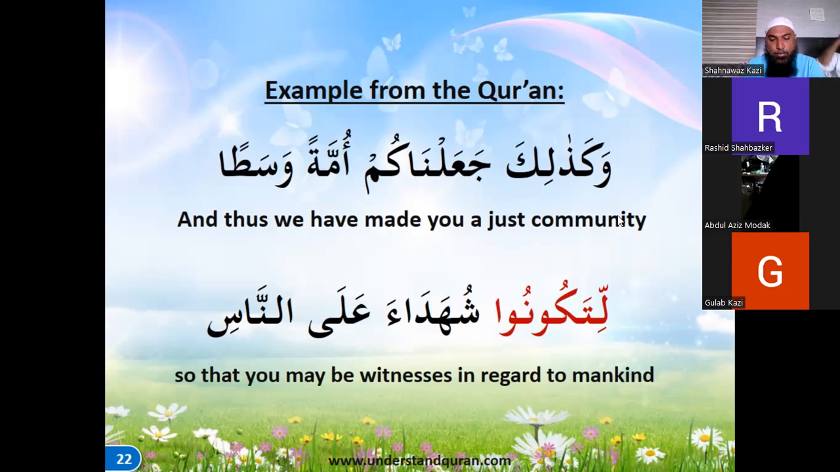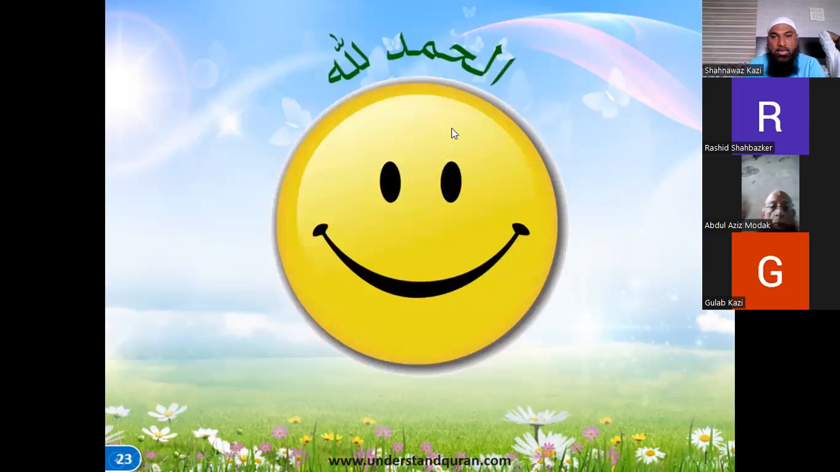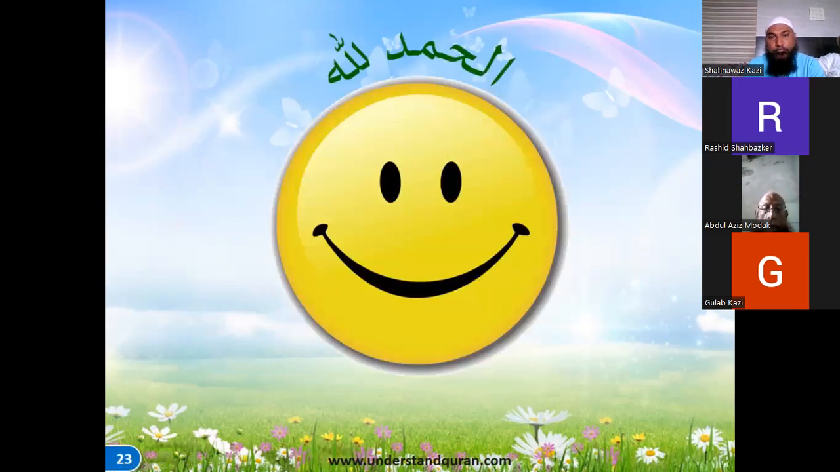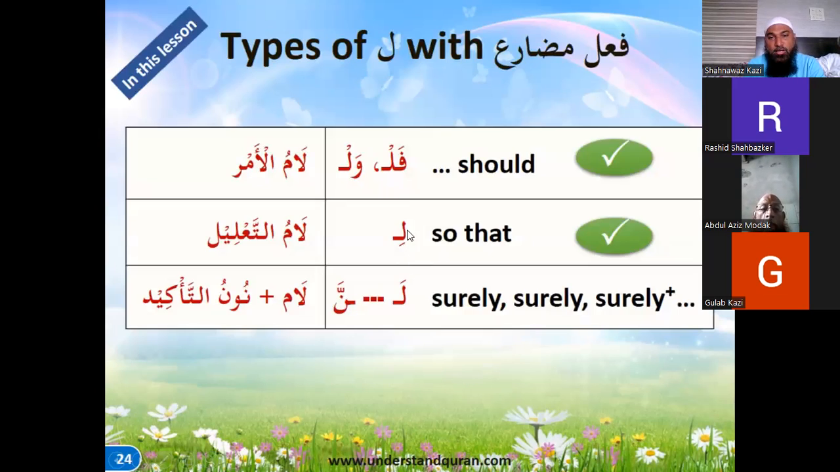So this part of the sentence shows that Allah Ta'ala did something. وَكَذَلِكَ جَعَلْنَاكُمْ أُمَّةً وَسَطًا لِتَكُونُوا, takununa became litakunu, so that you become shuhada ala nas, witnesses for mankind. So we have done the fa, which means "should", and li, which means "so that", and inshallah